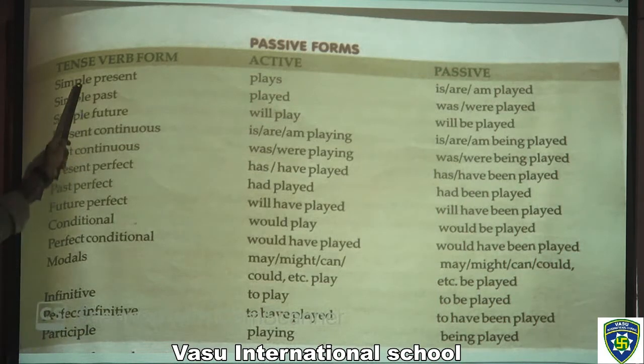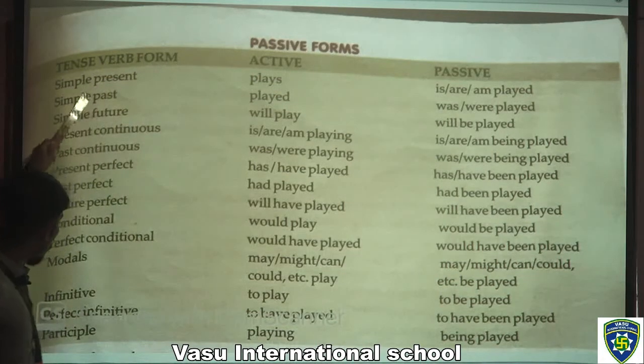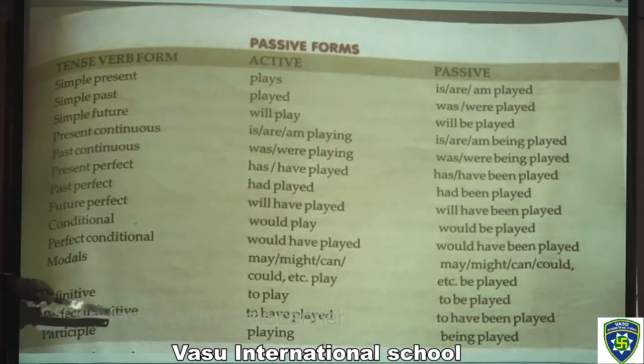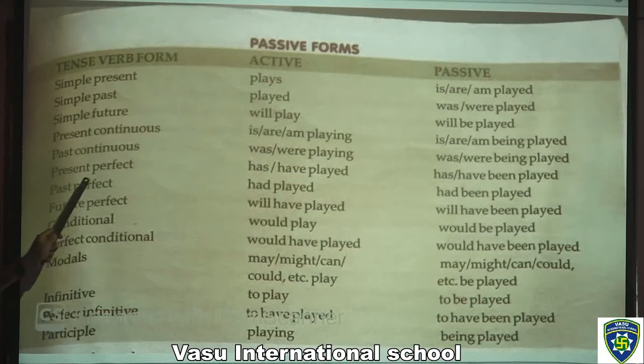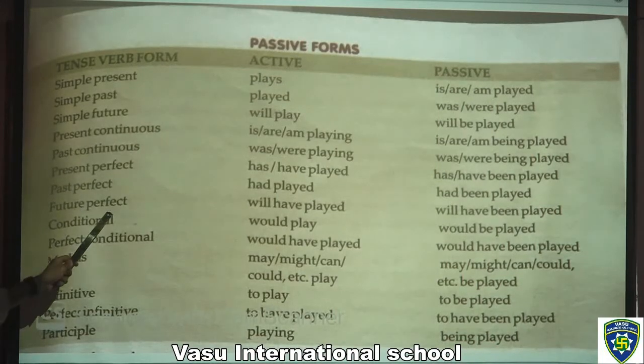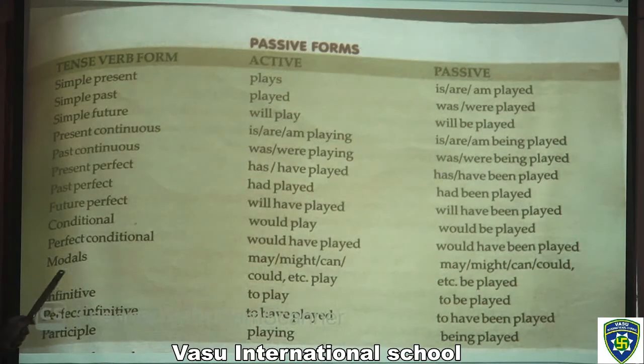Now we have a table of tenses of verb forms, active voice and passive voice. In this you have to learn all these forms of active voice and passive voice. Like this we have to form sentences in the simple present tense, simple past, simple future, present continuous, past continuous, present perfect, past perfect, future perfect, conditional sentences, perfect conditional, modals, infinitive, perfect infinitive and participle.